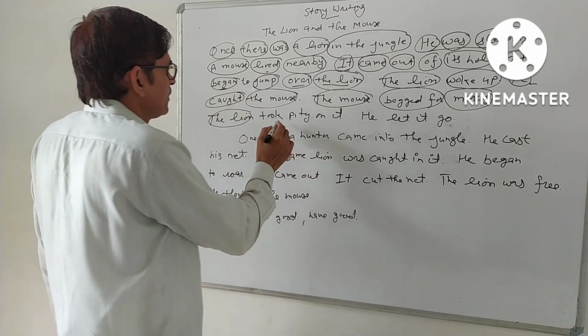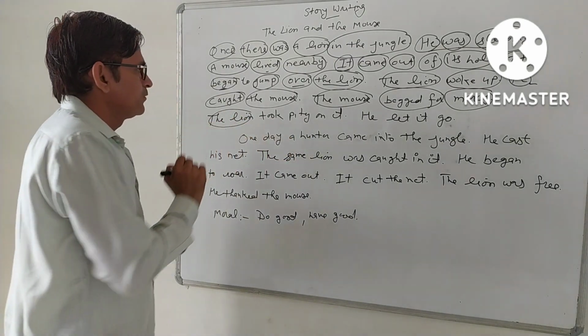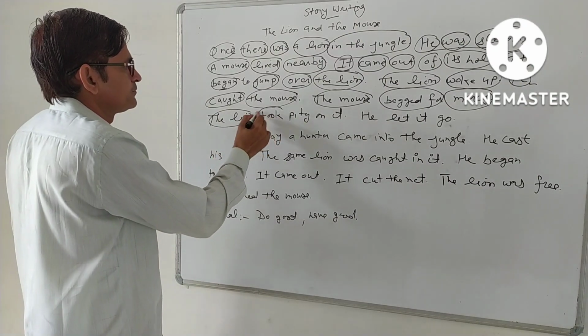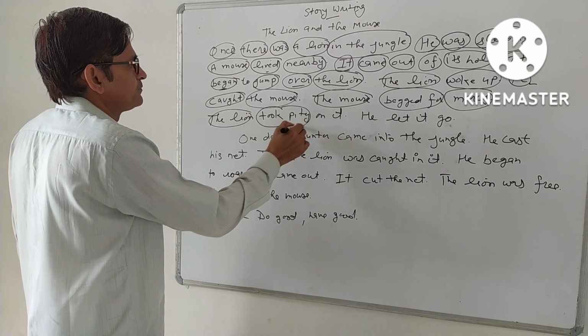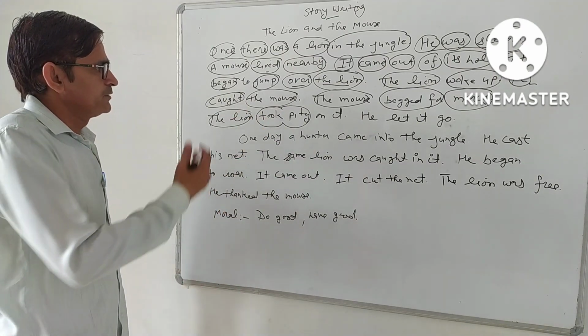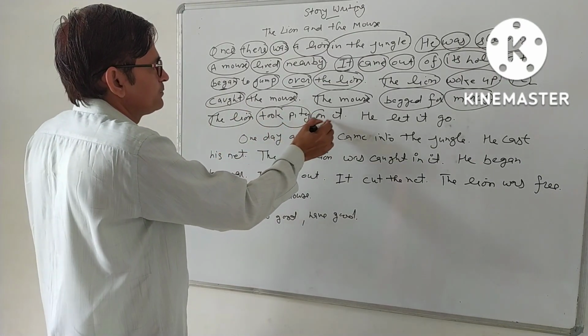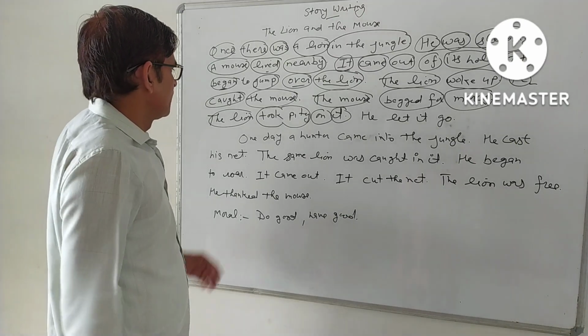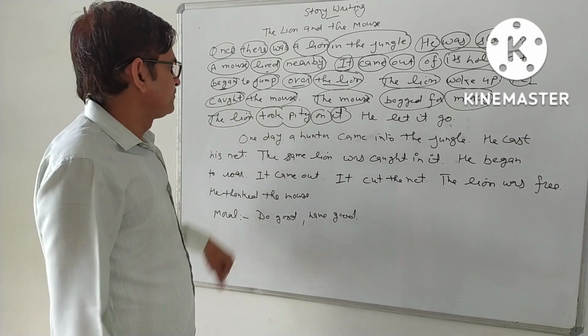Next sentence is: the lion took pity on it. Here the lion is the subject. Took pity is the verb, and on is a preposition added with the verb. It is the object. The lion took pity on it.